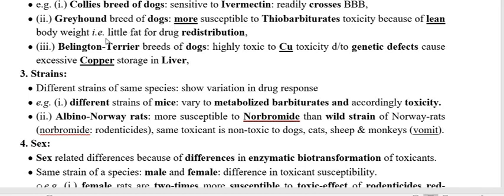Take another breed of dog, the Bedlington Terrier. This breed possesses a very interesting property: because of a genetic defect, it has the capability to absorb copper in the liver. When the copper gets stored in the liver, it is going to produce copper toxicity. So these are all important properties concerning the host breed, particularly for the dog.